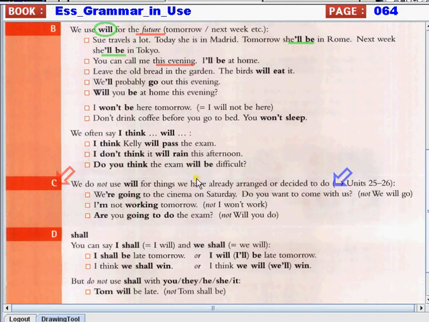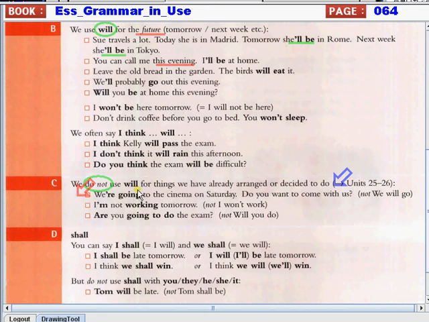Next, we do not use will for things we have already arranged or decided to do. So, if we already planned for something, we don't use will. Instead of using will, we will use the present continuous tense.